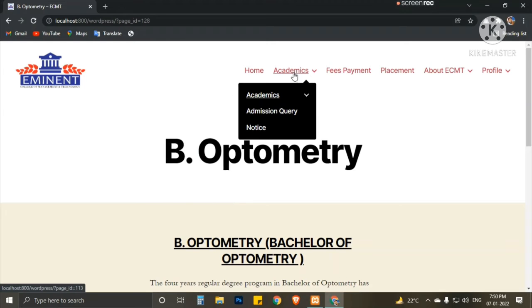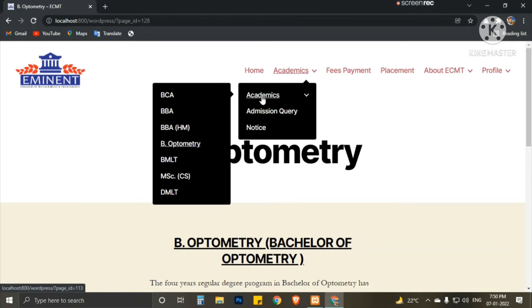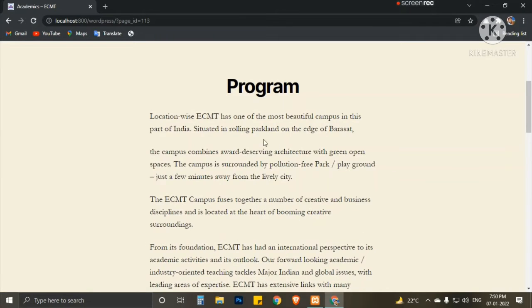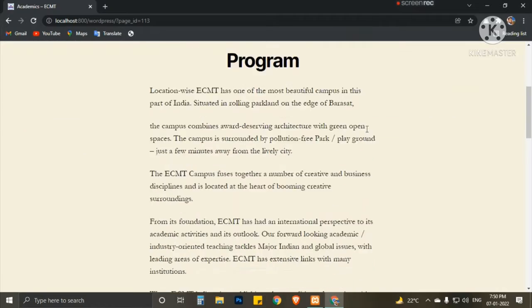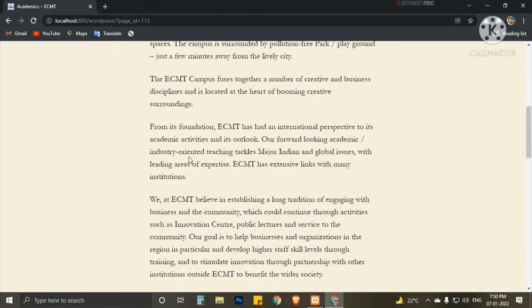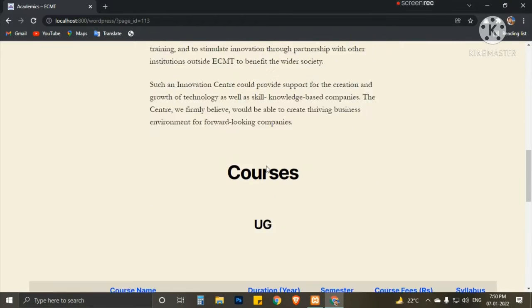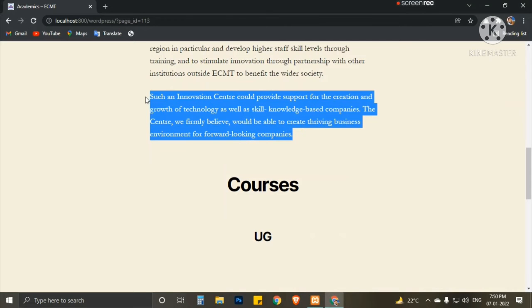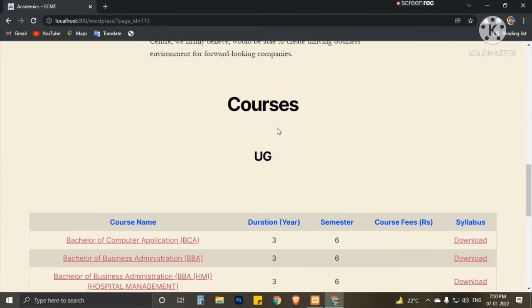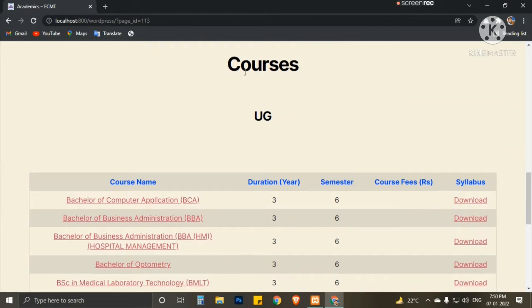Along with this, if anyone clicks on academics here or here, they will be redirected to this page about our college programs. Programs here do not mean cultural programs, they are basically our college courses. Below, there are some courses that our college offers.